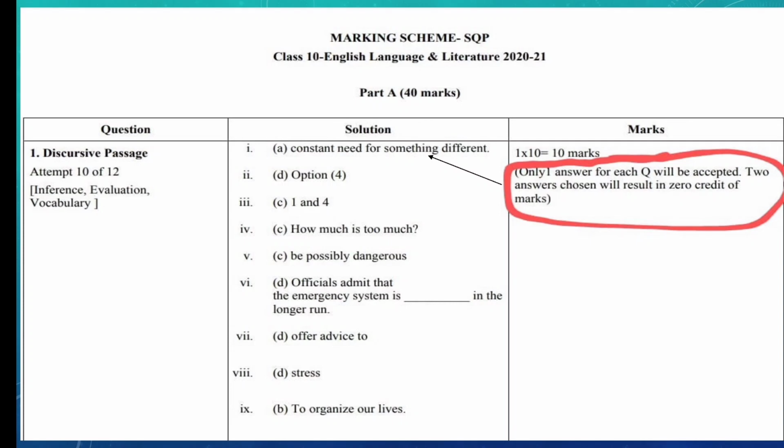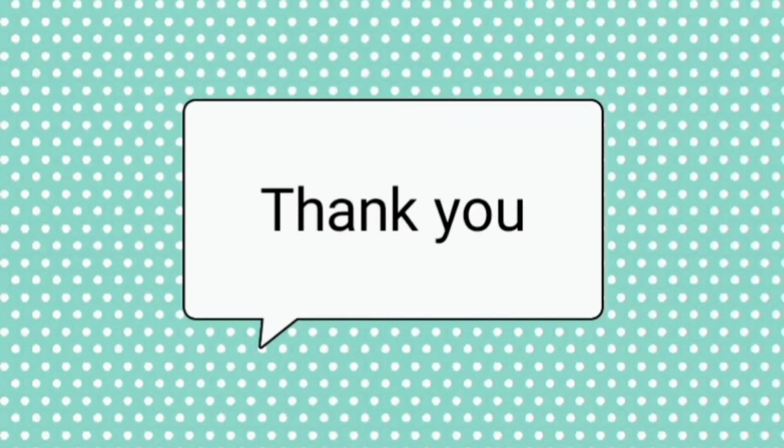That means if you are opting for 2 answers, say you are writing A and C, if you feel both are right, then you are not getting any mark. Even if one of them is correct, you will not get marks because it is an MCQ question. You have to select only one option from the 4 options given. So be very particular about selecting only one option, otherwise you will not get marks for whatever you are writing. So children, that was about the different type of questions that is expected for the board exam.